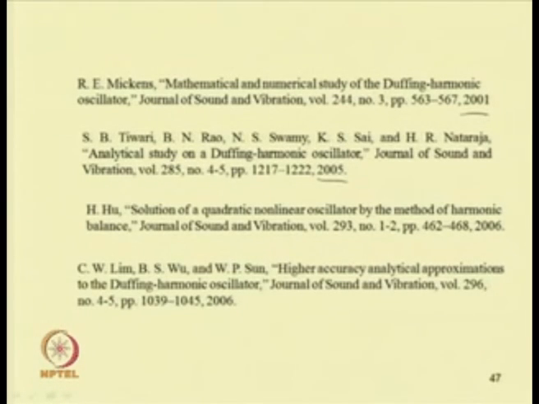Then Solution of a Quadratic Nonlinear Oscillator by the Method of Harmonic Balance, published in Journal of Sound and Vibration in 2006, and another paper by Lim and Wu, Higher Accuracy Analytical Approximations to the Duffing Harmonic Oscillator, published in the same year 2006 in Journal of Sound and Vibration.